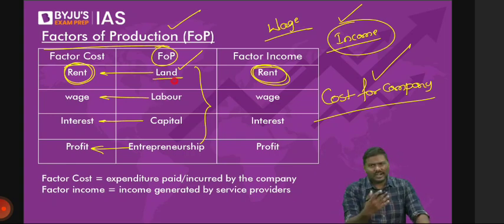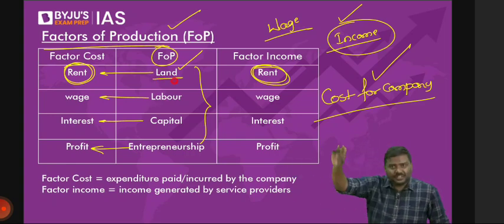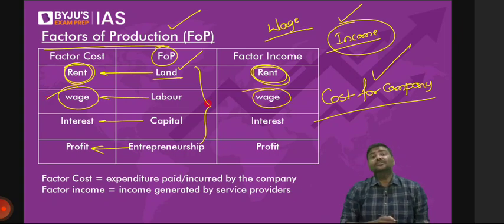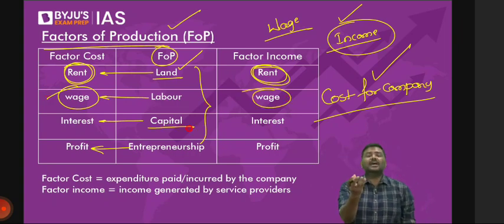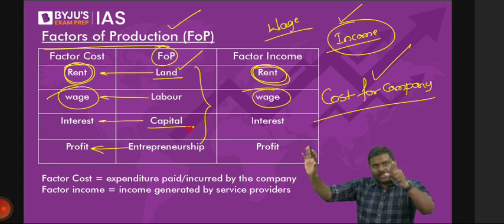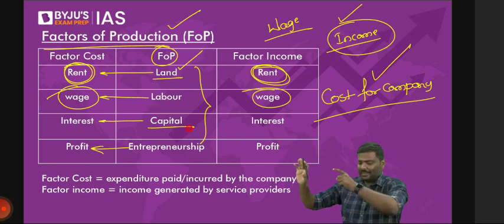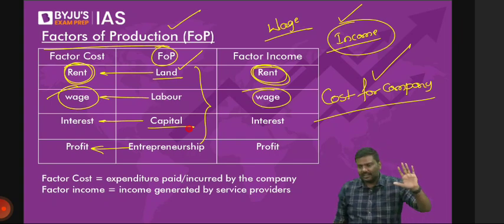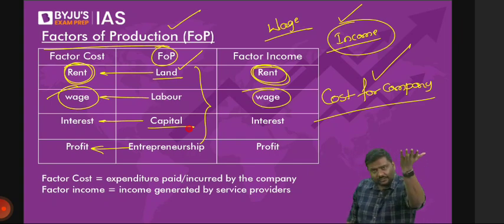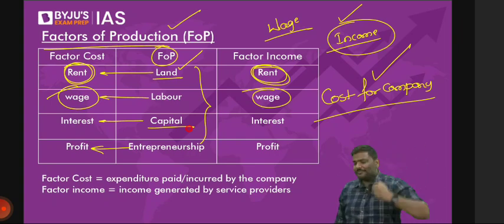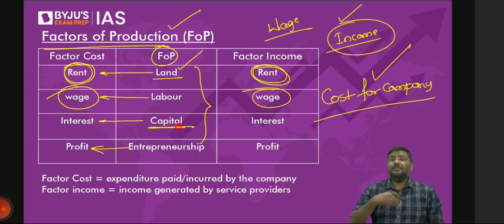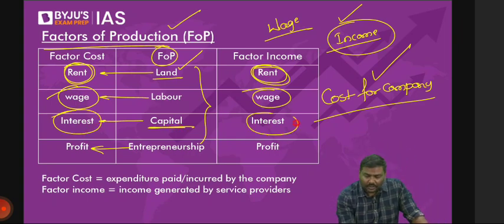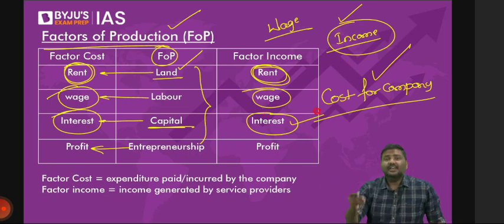What about labor? Already discussed. You will work for a company, and the company will pay wages to you. That is a factor cost for the company. On the other hand, you have earned wages. That is factor income for you. Third one, capital. Example, let's say a machine. A company is there. You will sell a machine to the company. Underline the term sell. Will the company pay money or not? All of you agree? Of course, yes, they have to pay. That is the reason you are selling it to the company. So when the company purchases capital, the company will pay money, the company will incur cost. That is collectively referred to as interest. And whatever money you earn by providing capital to the company is income for you. That is again interest.